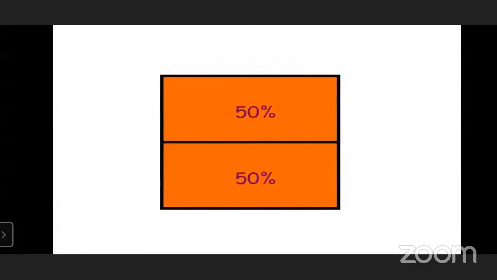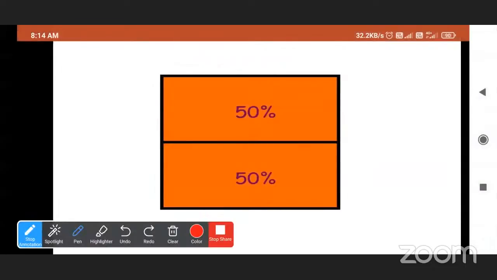Now see here, 50% and 50%. Half part is 50%. The total one is how many percent? 50% plus 50%. 50 plus 50, how many? 100. 100%. So half part is 50%. Good.